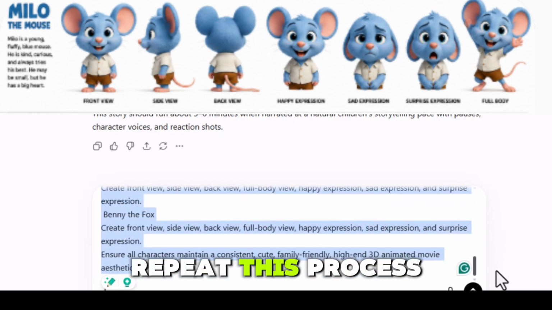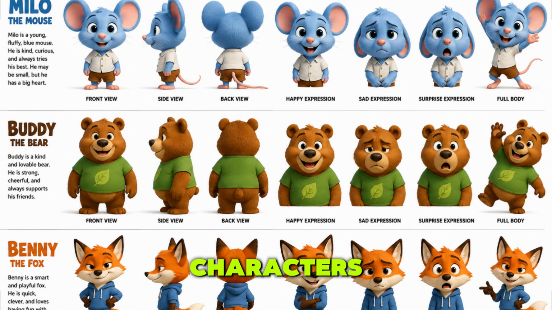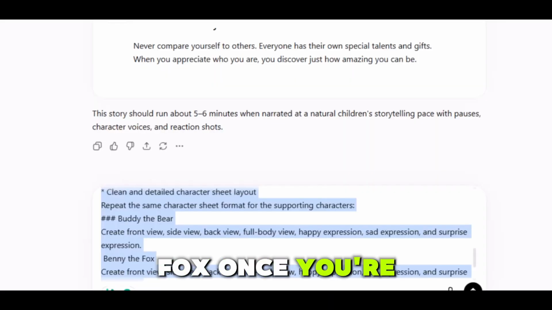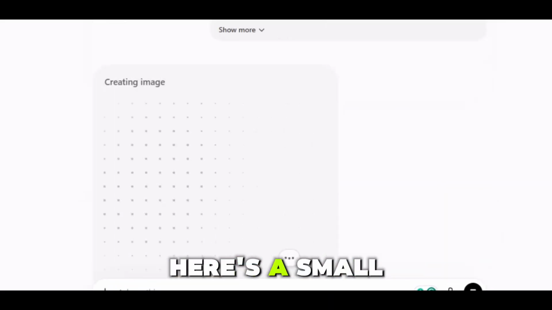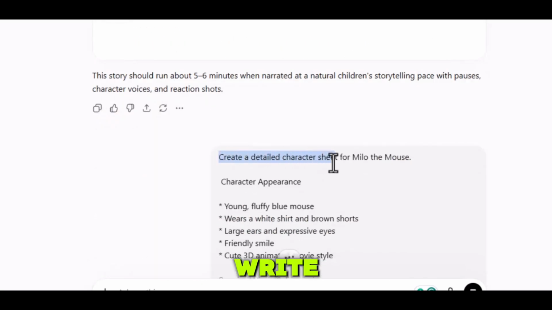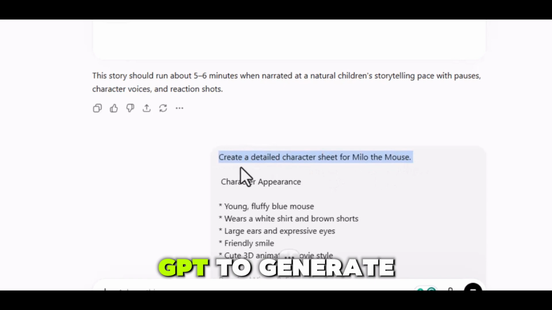We're going to repeat this process for all three of our major characters: Milo the mouse, Buddy the bear, and Benny the fox. Once you're done, click Generate. And here's a small but important tip. Notice that I use the word create instead of write. That's because I want ChatGPT to generate the actual character sheet image for me.